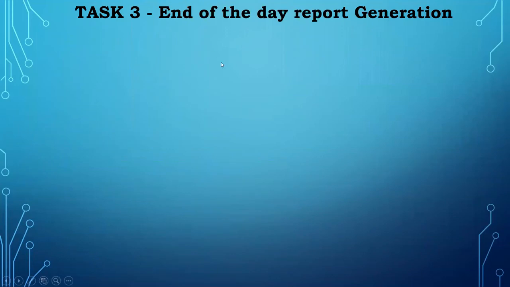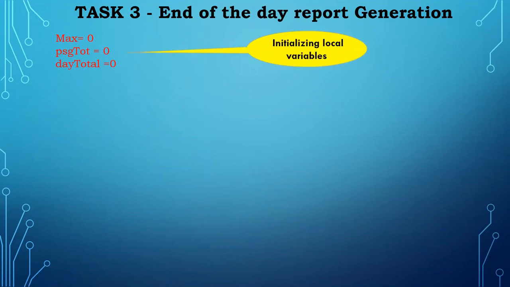Task 3 is the end of the day report. End of the day report generation means after the full day, after 4 or 5 o'clock, once all the journeys are over, the company wants to calculate some things. So that report they have to generate. The day end report means 3 things they told. One is to find the maximum train journey, which train earned the maximum money. And the next thing, you have to display which train has earned more, that train, and which direction we are going to display.